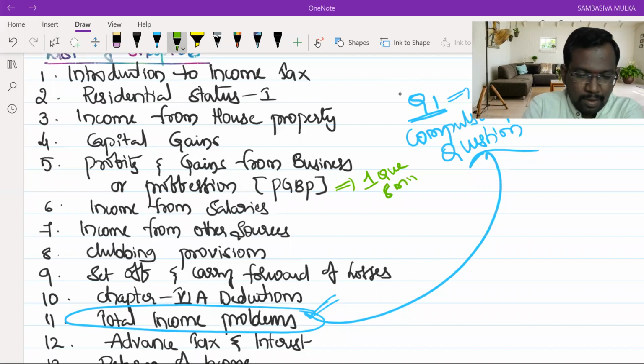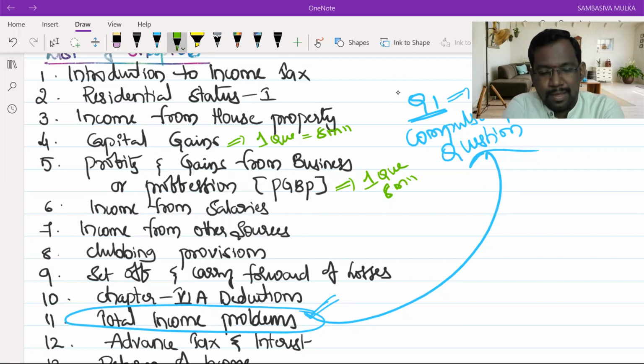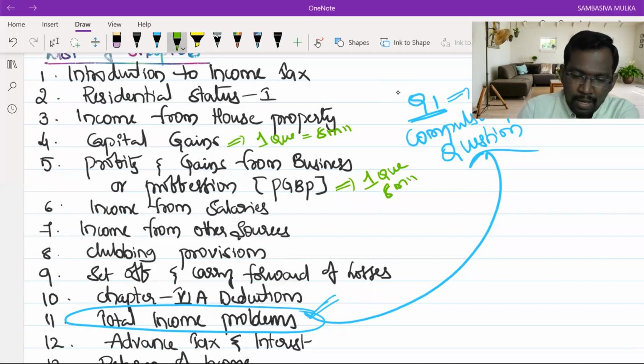And next, capital gains also, one question compulsory for 8 marks. Total income problems, compulsory question. Definitely you will get a question in every examination attempt. PGBP, one definite question. Capital gains, one definite question.